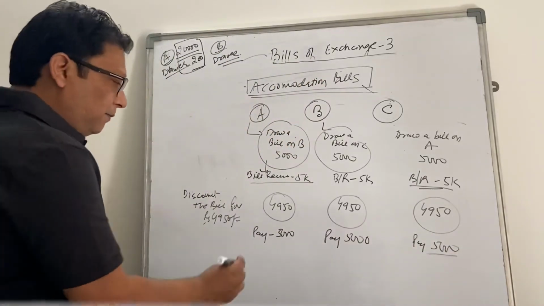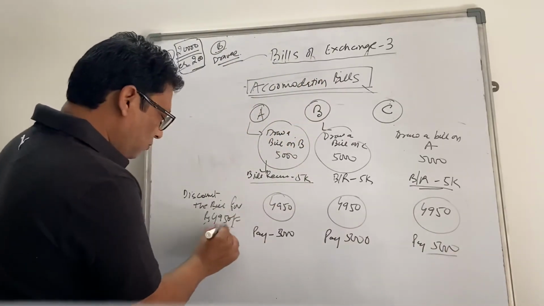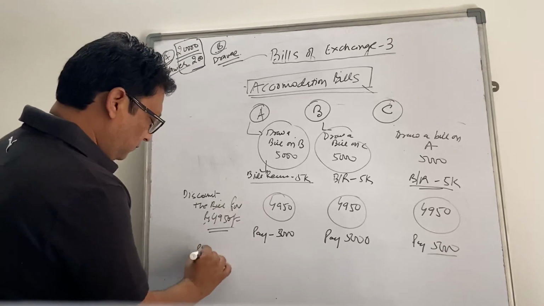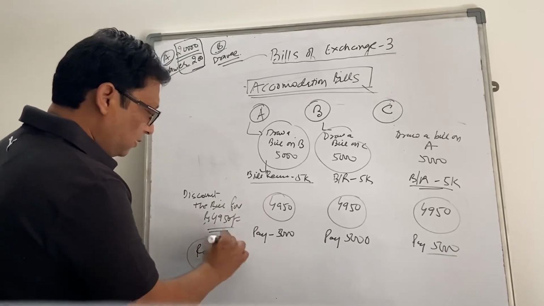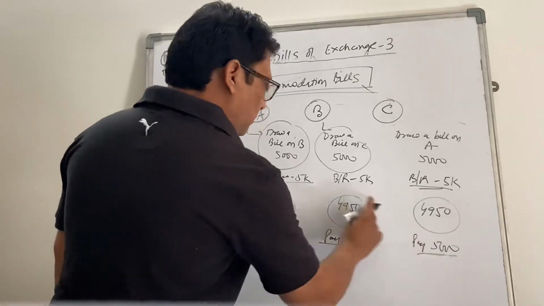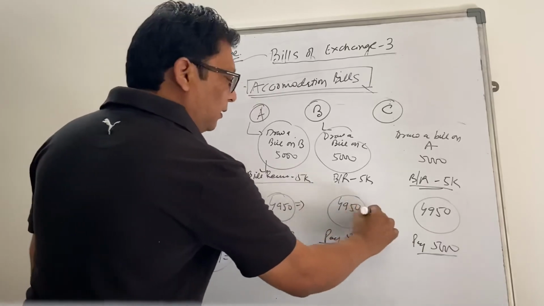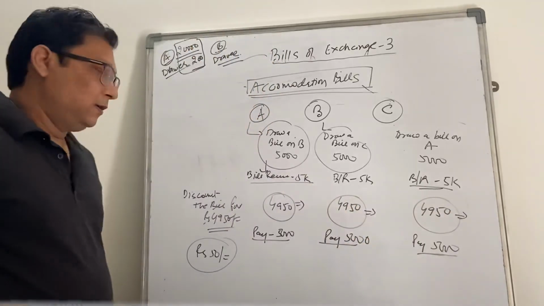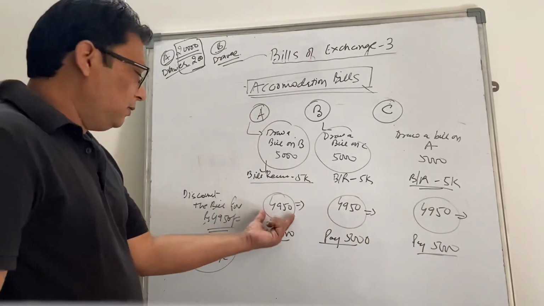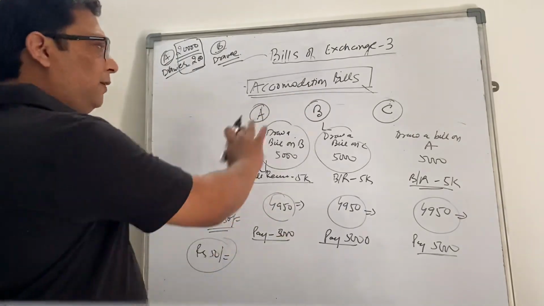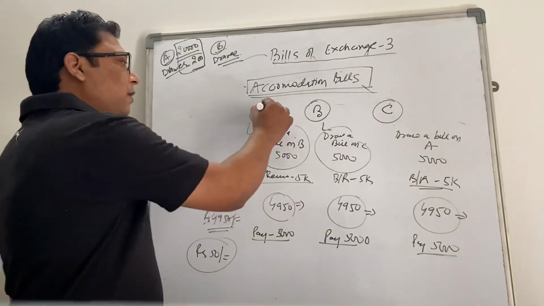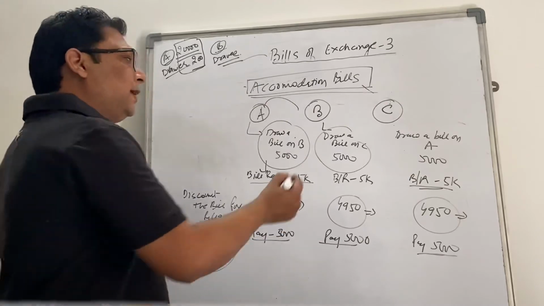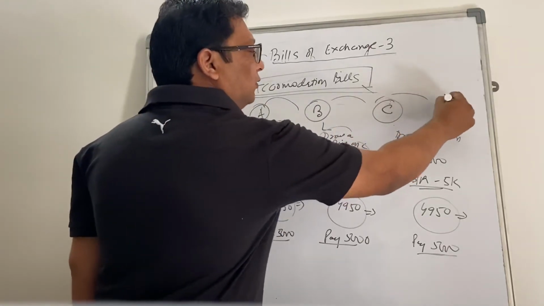So by paying a small discount of rupees 50, they are able to enjoy the amount, backed by accommodation between three parties. It can be accommodation between two parties also. It can be accommodation between four parties also.